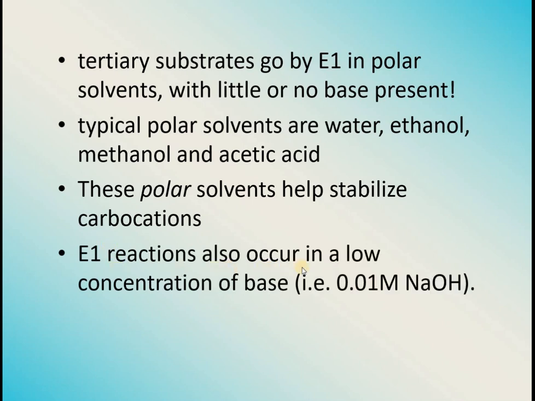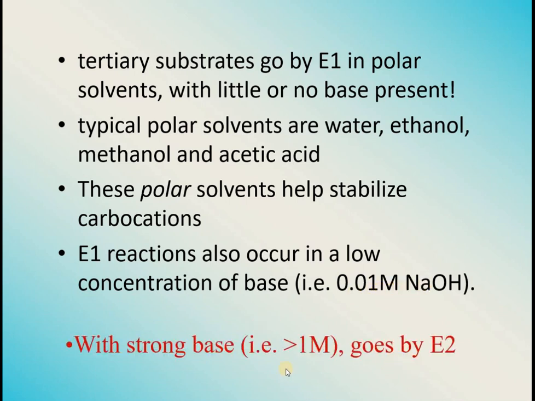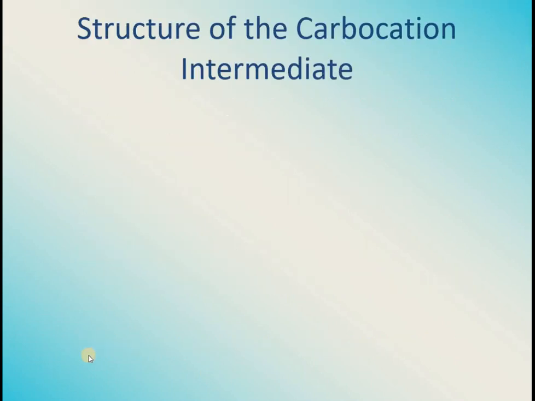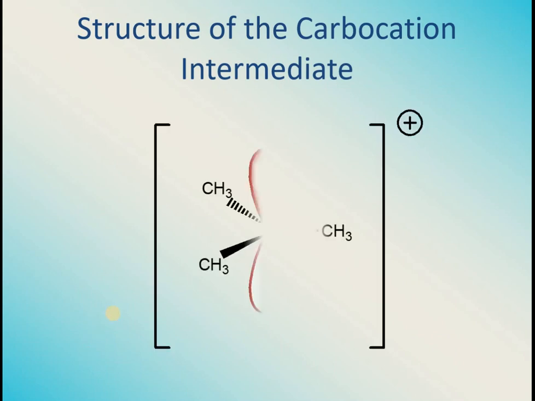And do remember, E1 reactions occur at a very low concentration of base or almost no base. Even if no base is present, they would still happen. That is almost 0.01 molar NaOH. And we know E2 reactions have a quite high concentration of base, almost 1 molar. Let's see the structure of the carbocation intermediate, which is very important in both elimination reactions and SN reactions.